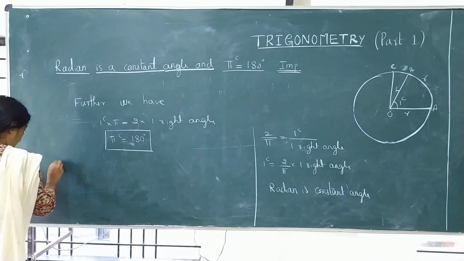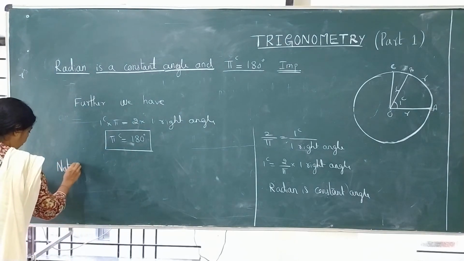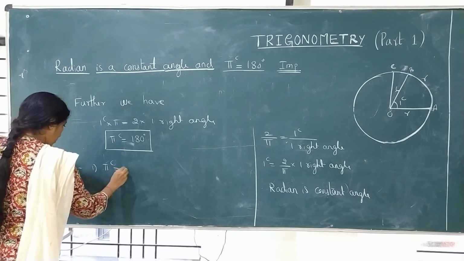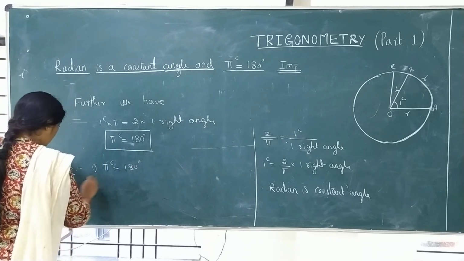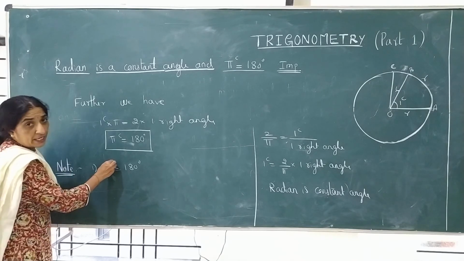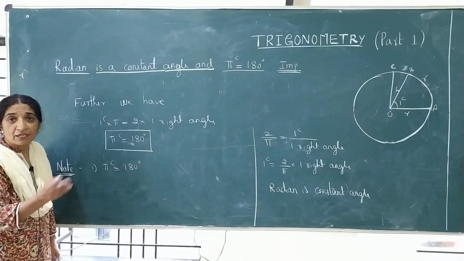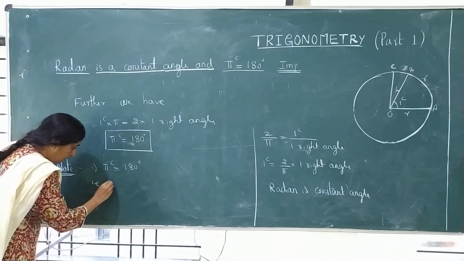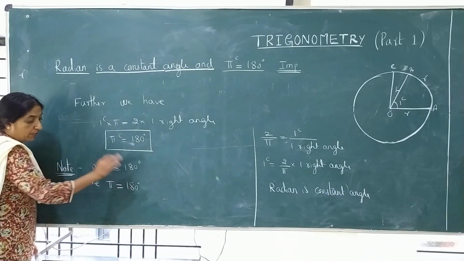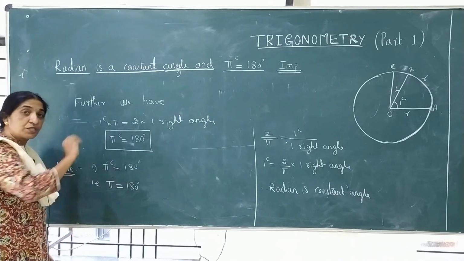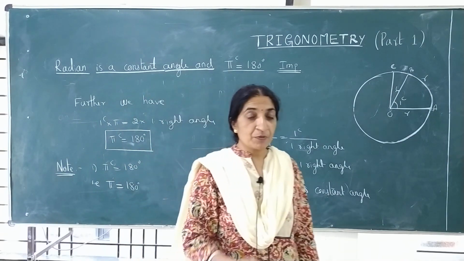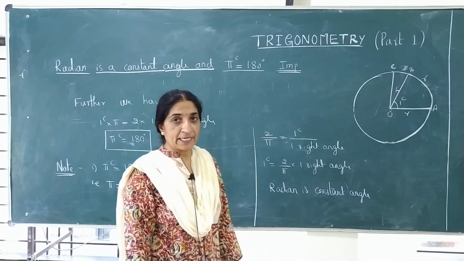Mark this. And I am giving you one important note. After that note I will stop. See here, pi radian is equal to 180 degree. That means pi radian is equal to 180. And in some textbooks they are not writing this symbol radian. At that time don't have the confusion. It is also written as, if you write pi is equal to 180, that is also enough. 180 degree. No need to write raised to c. Raised to c is not written also, it is understood, it is pi radian. Pi radian is equal to 180 degree.